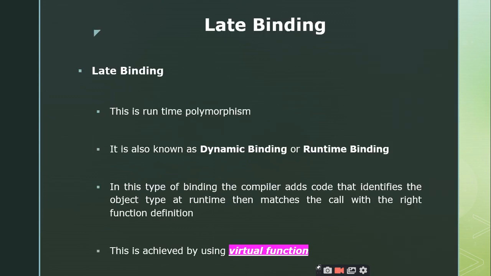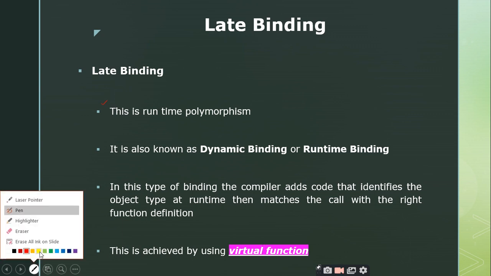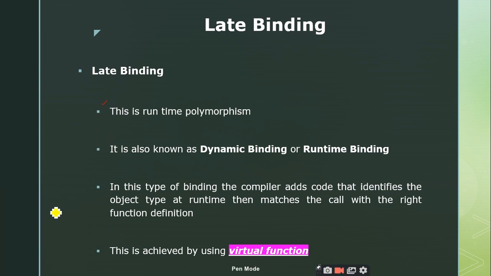So let us see the introduction concepts related to this late binding. This is a runtime polymorphism. This is also called runtime polymorphism, and it is known as the dynamic binding or runtime binding.